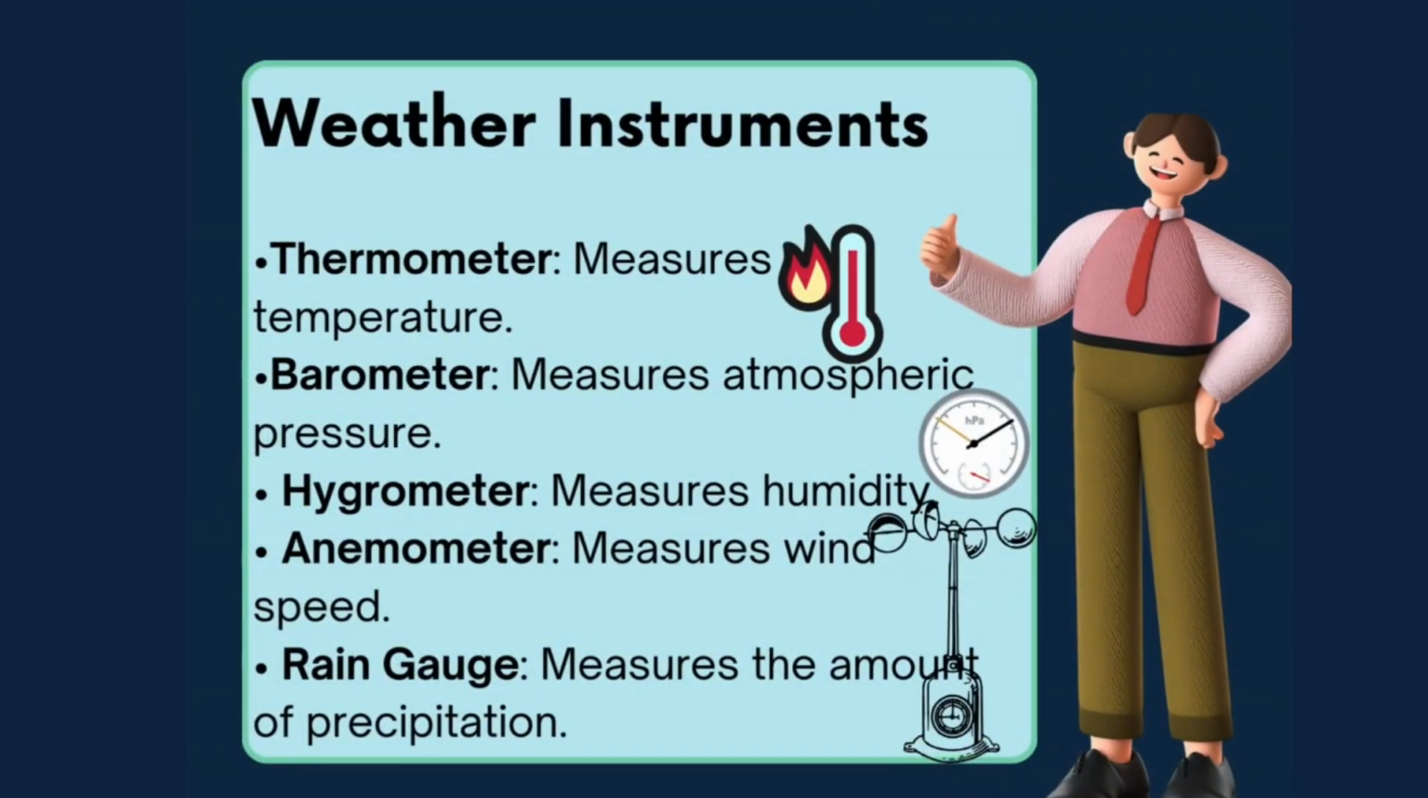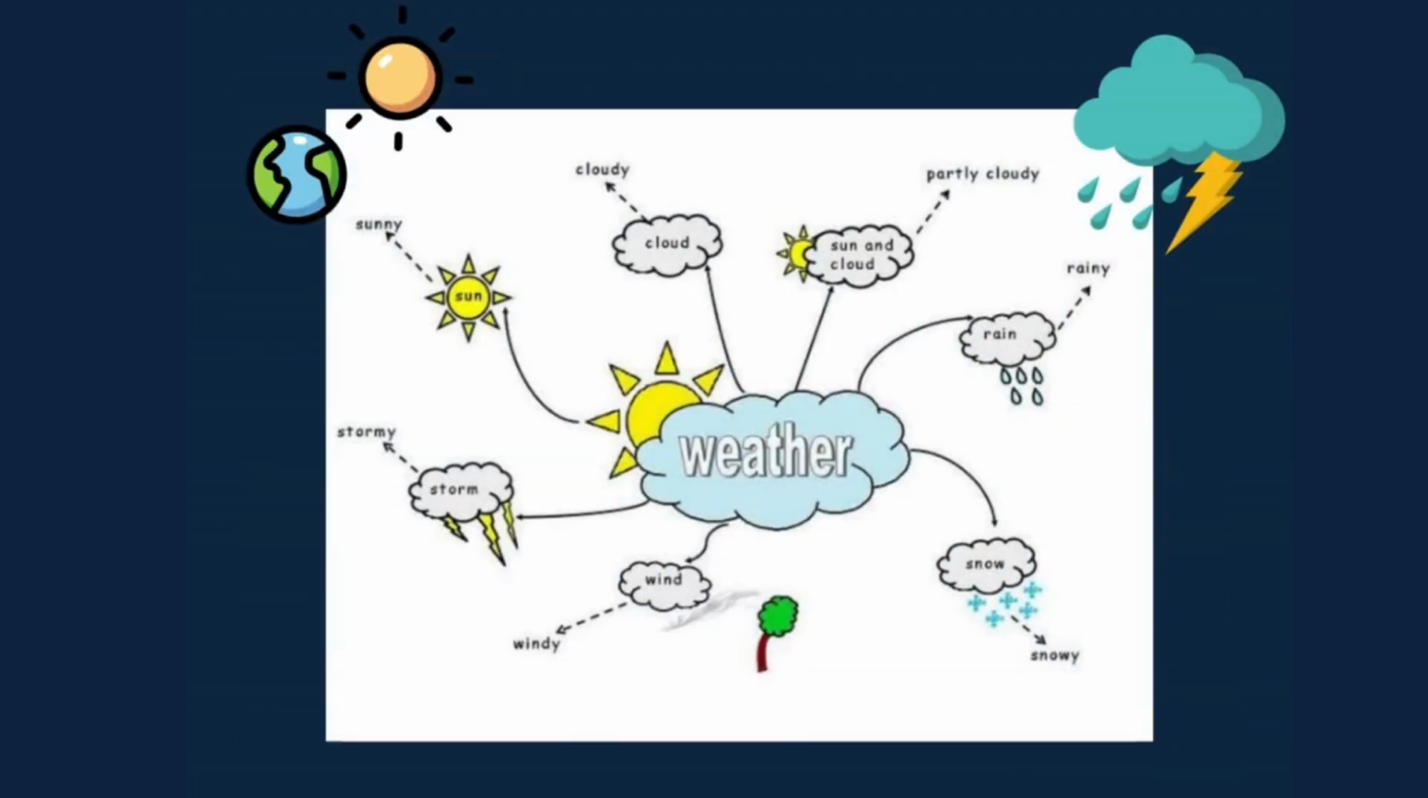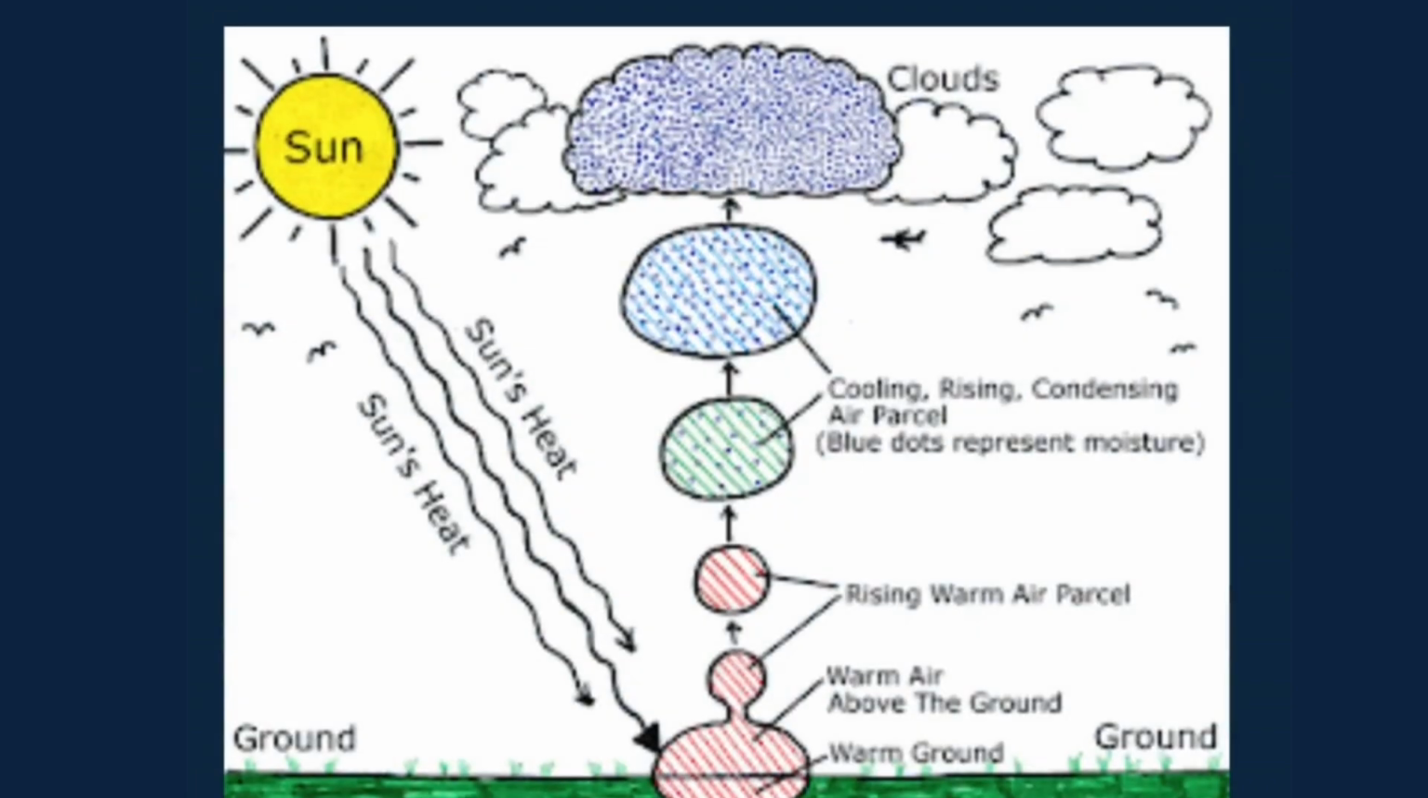Weather instruments. Thermometer measures temperature. Barometer measures atmospheric pressure. Hygrometer measures humidity. Anemometer measures wind speed. Rain gauge measures the amount of precipitation. Here is a figure showing different types of weather: sunny, cloudy, partly cloudy, rainy, stormy, windy, snowy.